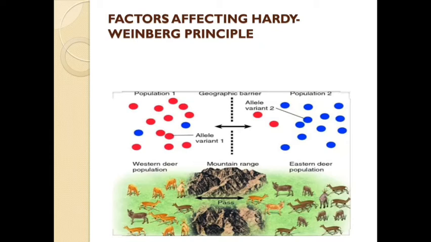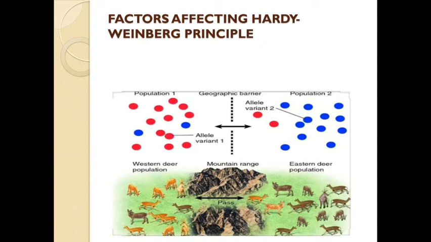Now below that, can you see the western deer population? Here you will find some deer of roan color, and some of golden color. And in the eastern deer population, these are some dark colored deer, dark brown. Now between these two populations, a mountain range is there.